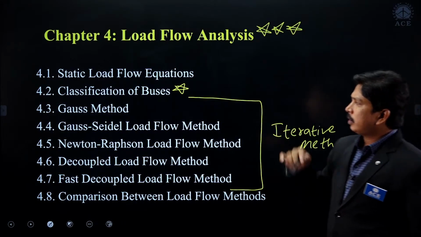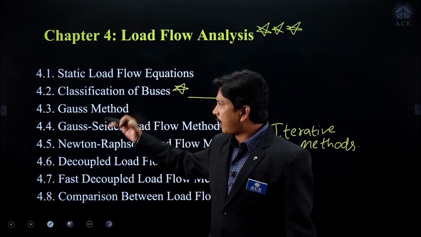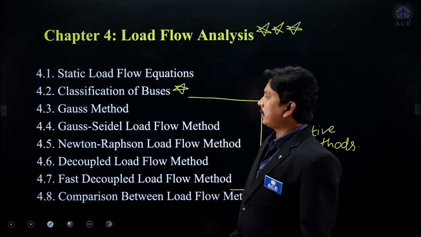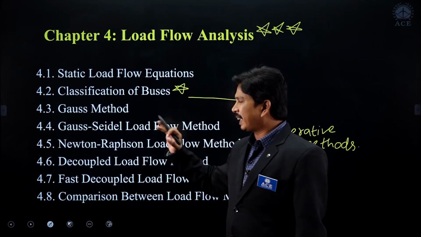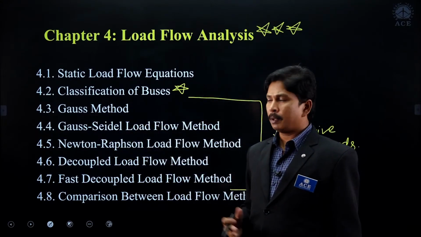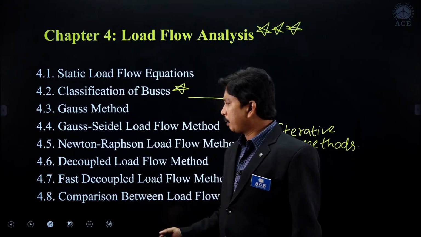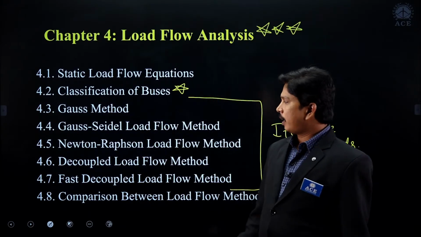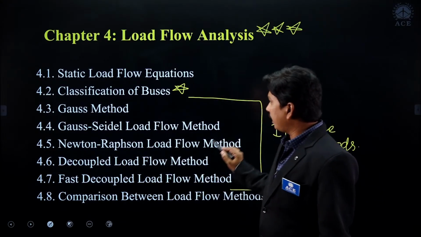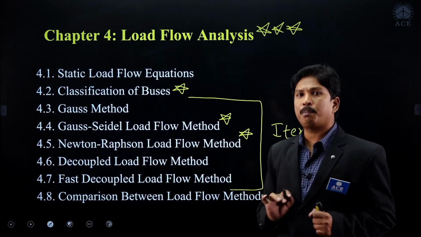The iterative methods: the Gauss method and a small implementation of it, the Gauss-Seidel method, and later on a separate logic, one of the best methods we can say, the Newton-Raphson method. Then some approximations from Newton-Raphson: the decoupled method, some more approximations, the fast decoupled method, and the comparison between all the methods you have to see. In all these, the Gauss-Seidel method and the Newton-Raphson load flow method are the most important methods.